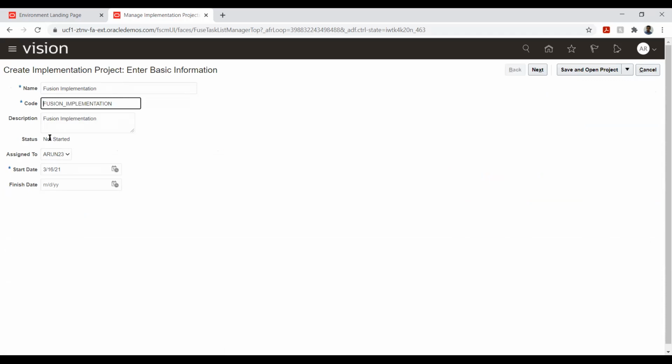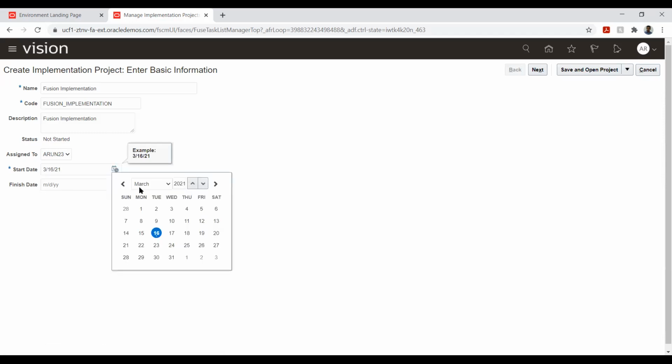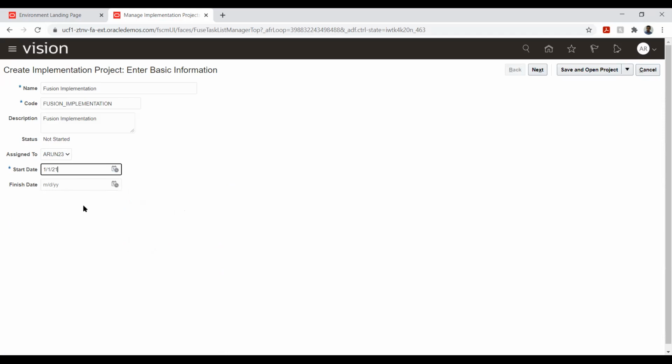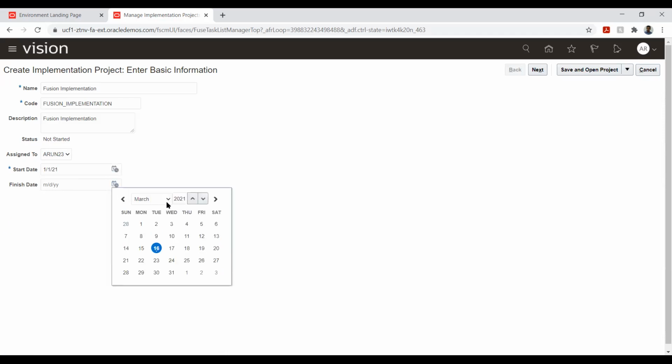Okay. So here we can see it's not started because we are just creating the implementation project. And you can see that this is assigned to Arun 123. This is the user that we have logged in. And we can set up the from date and to date. Let's say this project has started from 1st of January and we wanted to close this project by December.